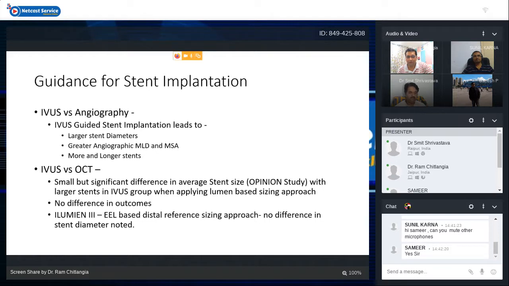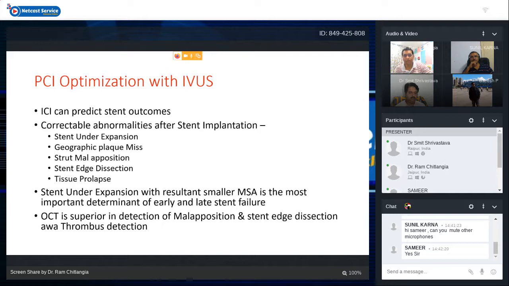But there is no difference in outcomes overall, whatever strategy we use in stent sizing. In the Illumin 3 EEL-based distal reference sizing approach, there was no difference in stent diameter noted in IVUS versus OCT.